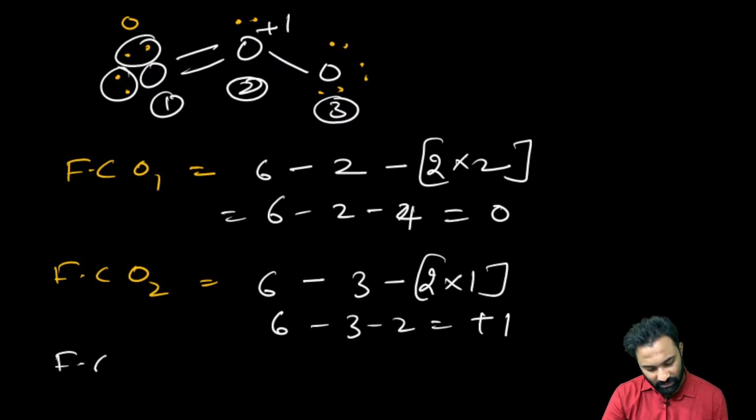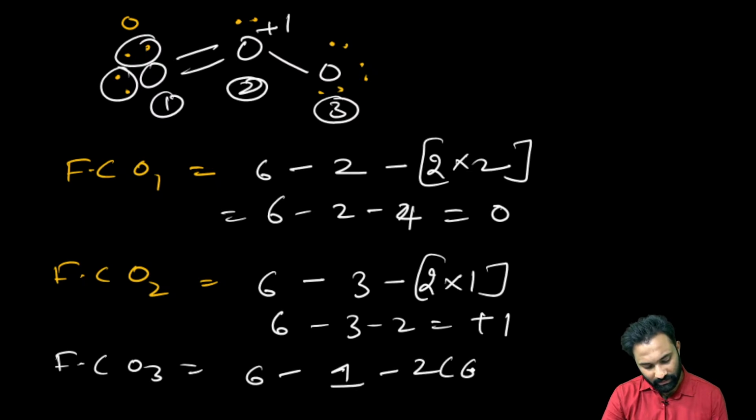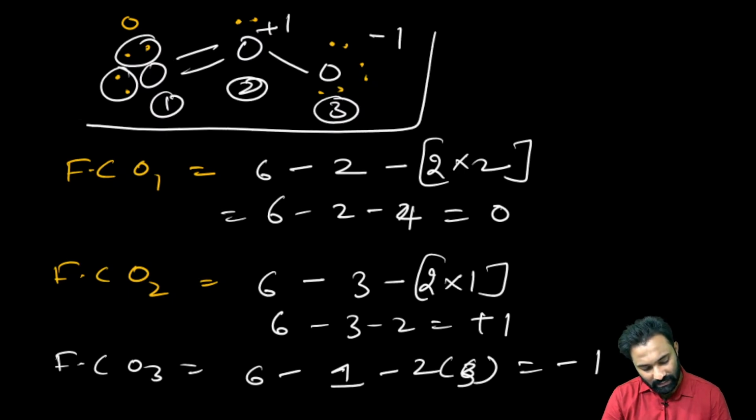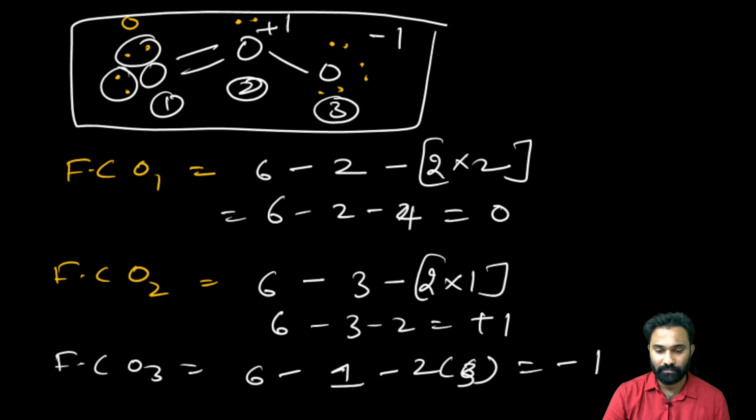Next one, formal charge on oxygen number 3. If you calculate, 6, and the number of bond pairs of electrons is 1, and the number of lone pairs is how many? 3. Total it will give you minus 1. How come? 6 minus 1 and minus 6, total minus 7 and plus 6, minus 1. So in this manner you can calculate the formal charge on each oxygen. Is it clear? I hope it is clear for you.